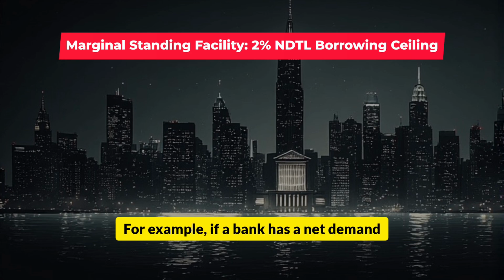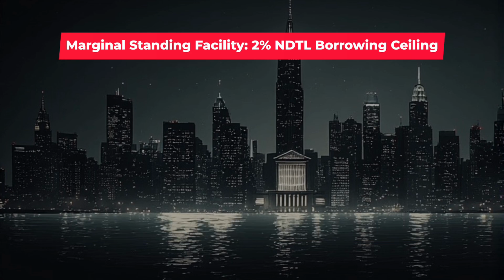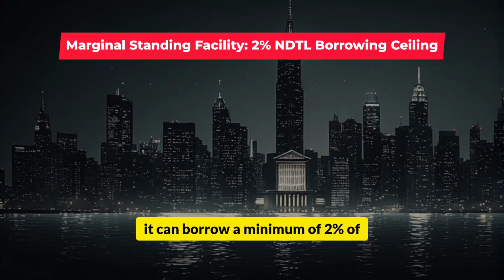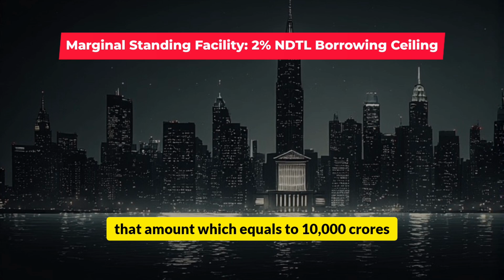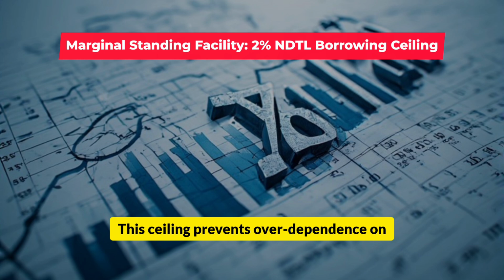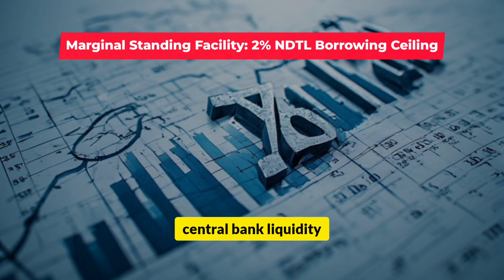For example, if a bank has a net demand and time liability of 5 lakh crore rupees, it can borrow a maximum of 2% of that amount, which equals 10,000 crores under the marginal standing facility. This ceiling prevents over-dependence on central bank liquidity and maintains market discipline.